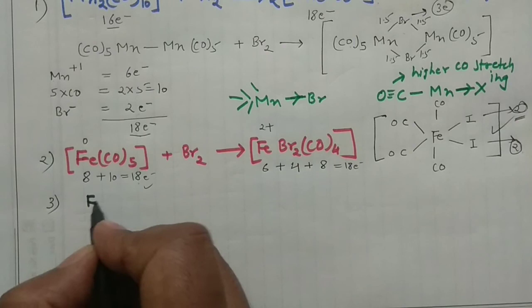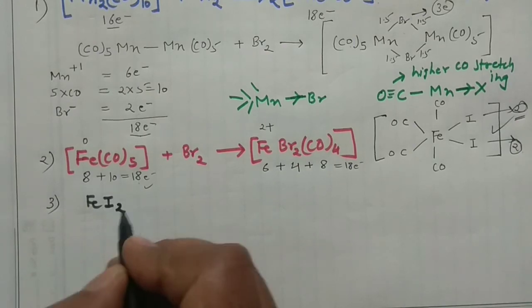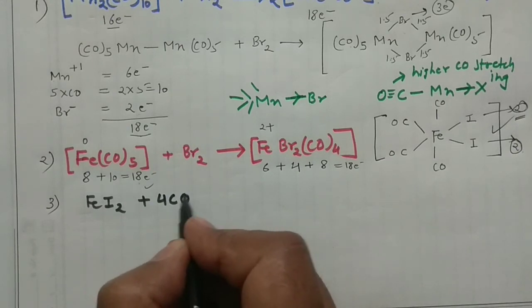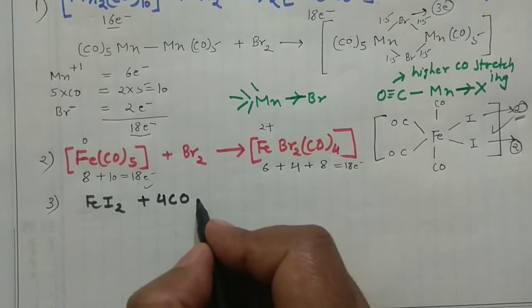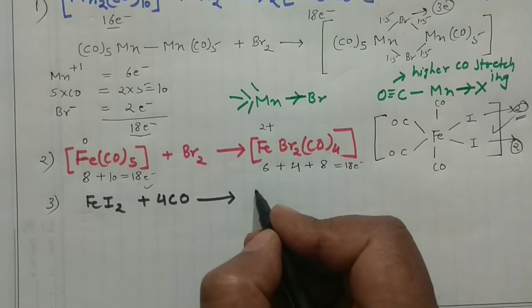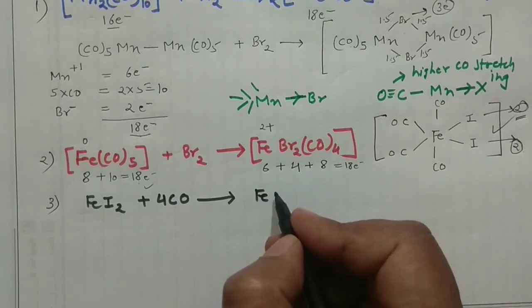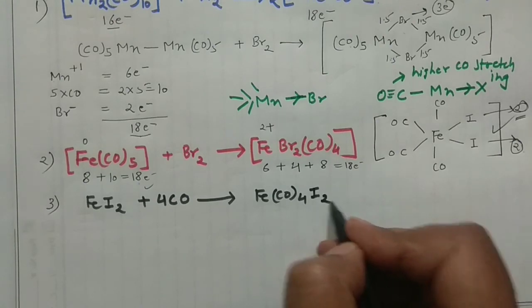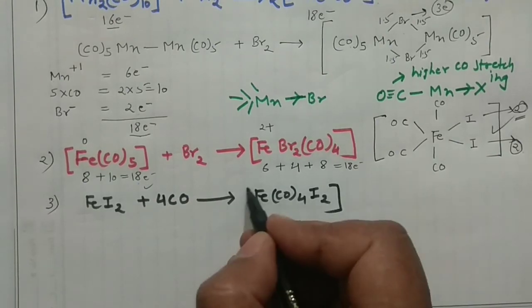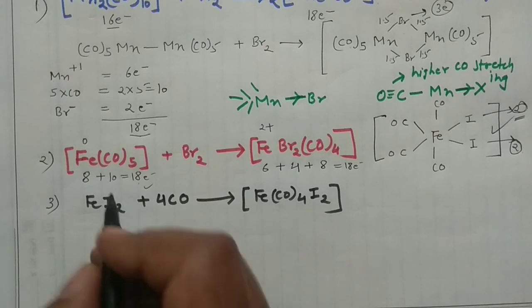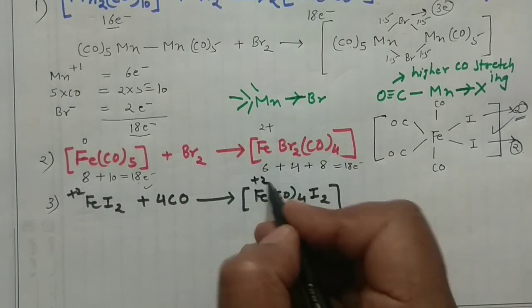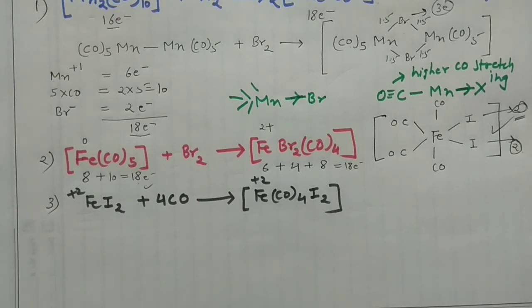Say for example, you are having FeI2. Okay, your FeI2 can react with Fe(CO)5, and when you react with this carbonyl, then it will give Fe(CO)4I2. So this is the complex which you are having. Here you can see iron is in +2 oxidation state. Here also iron is in +2 oxidation state. So it is not a kind of oxidation reaction, right?